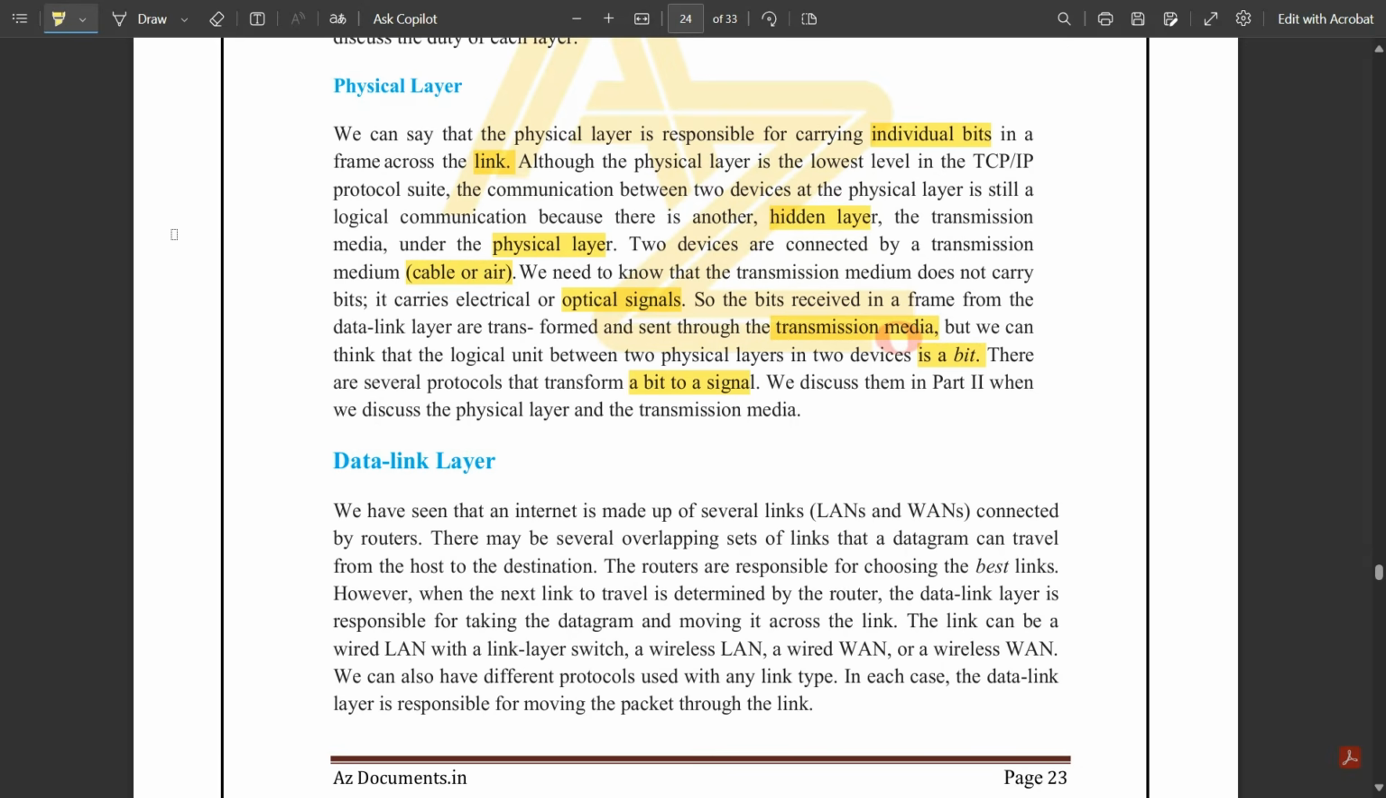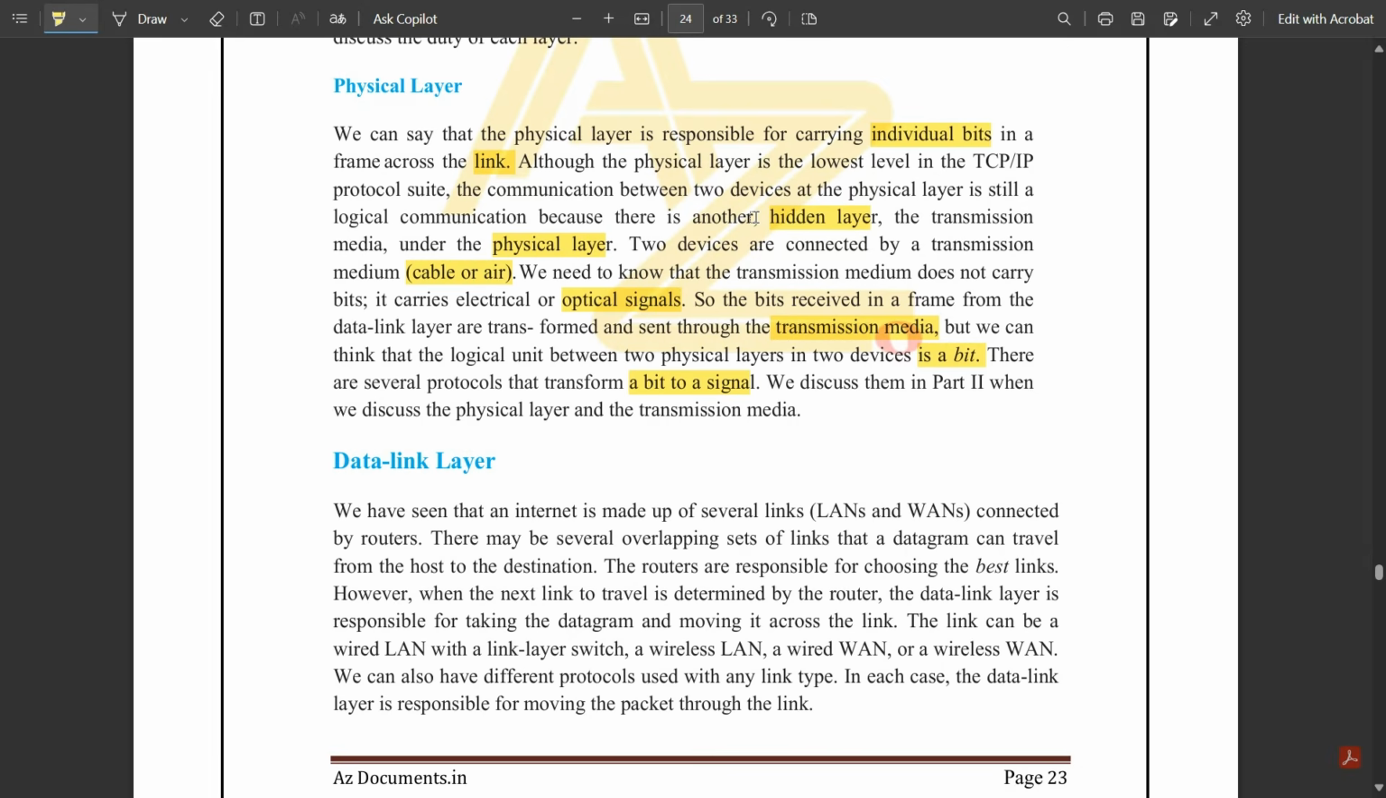Basically, one brief idea you could give for the physical layer is that it is responsible for carrying individual bits. Whatever input data we are going to get from the source host would be converted to bits, and based on those individual bits, it would be transported one by one to each of the layers through the process of decapsulation. Then those individual bits would be happening in a frame across the link, and the communication is happening with respect to one hidden layer called the transmission media, which is present just under the physical layer.